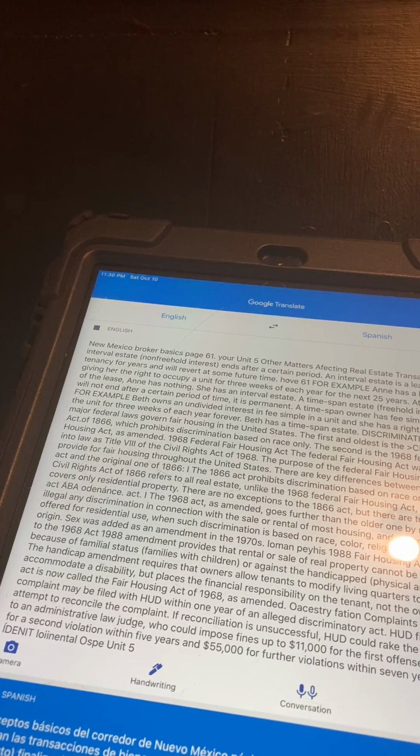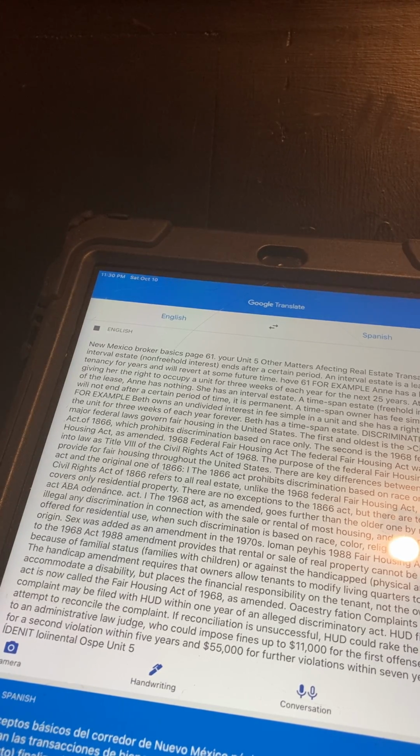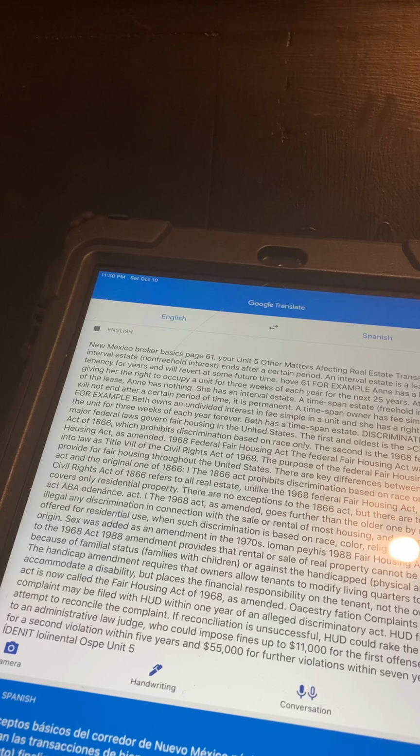The Federal Fair Housing Act was enacted into law as Title VIII of the Civil Rights Act of 1968. The purpose of the Federal Fair Housing Act is to provide for fair housing throughout the United States. There are key differences between this new act and the original one of 1866. The 1866 Act prohibits discrimination based on race only.